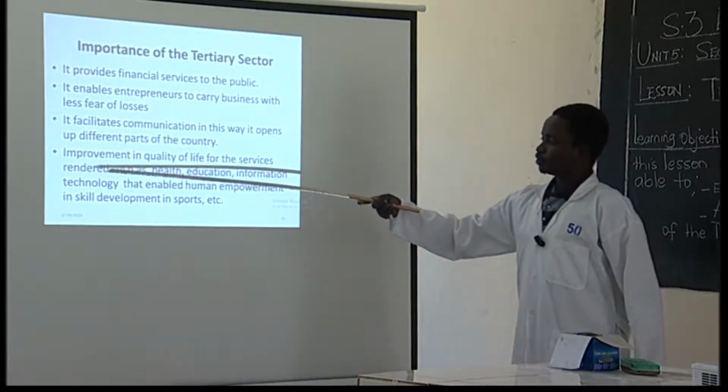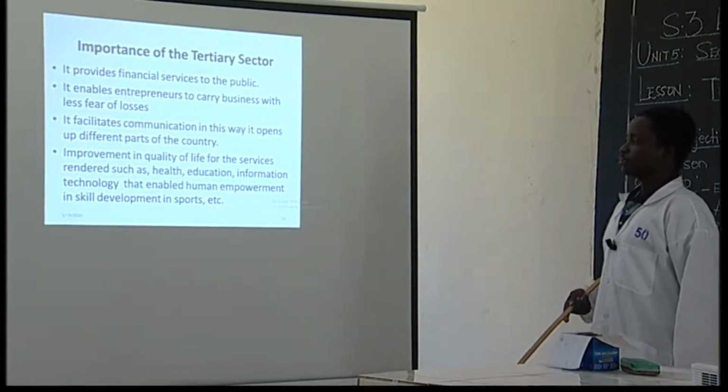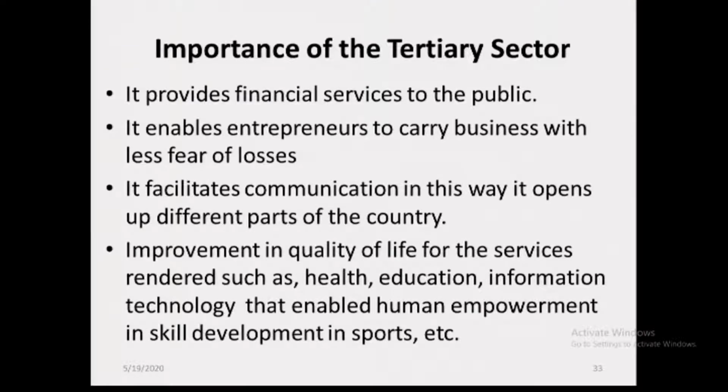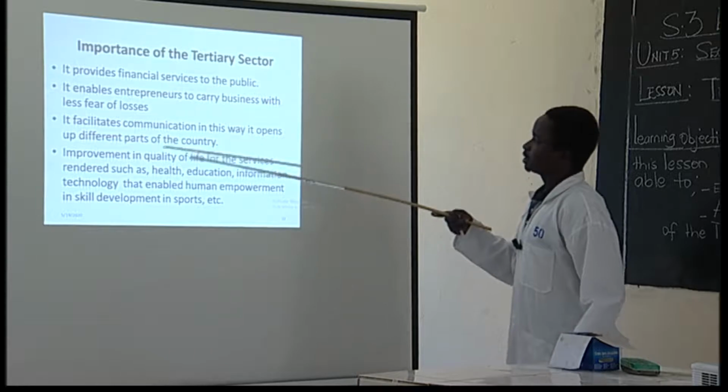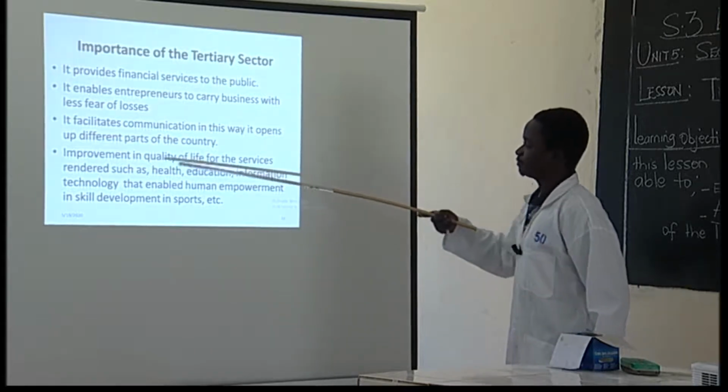We have this one, our next point: improvement in the quality of life through the services rendered, such as health, education, and information technology, that enable human empowerment, skill development, and sports. Please, I want you to know, how does the tertiary sector improve the quality of life?